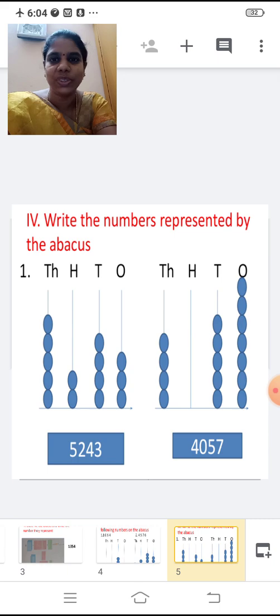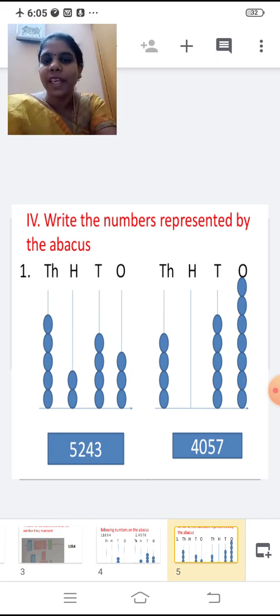Then how many beats are there in the thousands place? 1, 2, 3, 4, 5. Now shall we write the number now? Yes, start from the thousands place. So 5, 2, 4, 3. Next one.